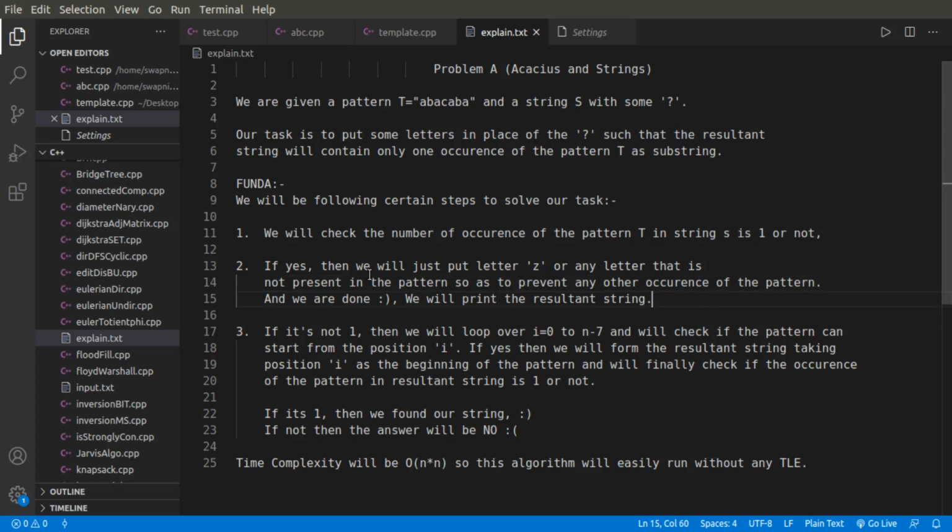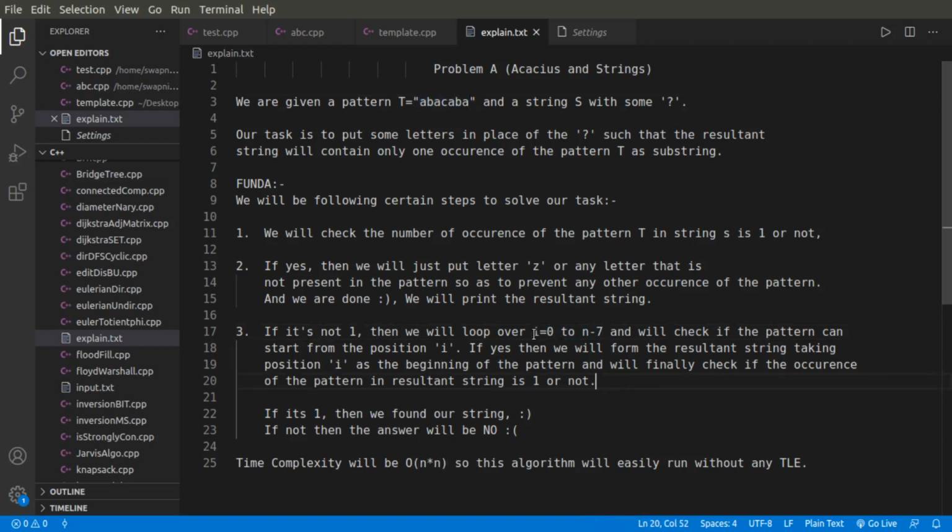And if it's not the case, if the number of occurrences of this pattern in my string is not 1, that is, we initially have no occurrence of this pattern in my string, but we have a set of question marks which can potentially be converted into this pattern, then we loop over all the potential candidate indices, i equals 0 to n minus 7, which can mark the beginning of this pattern in the resultant string.